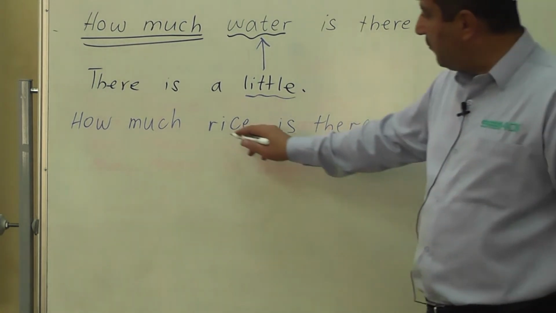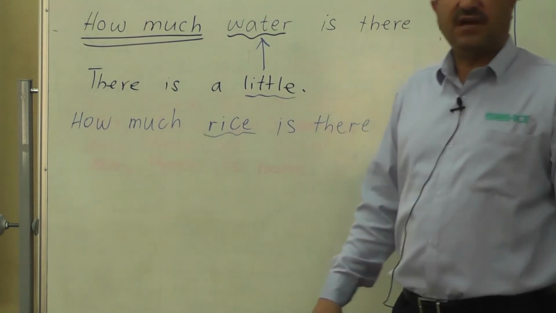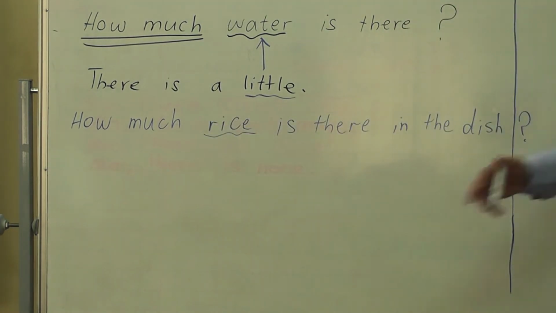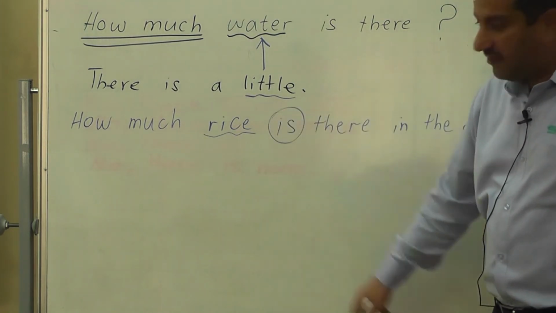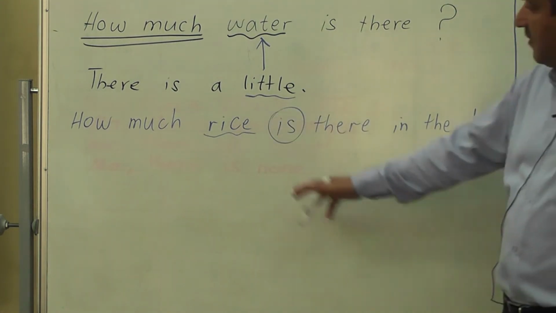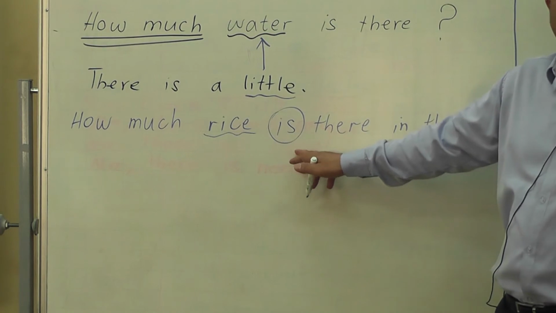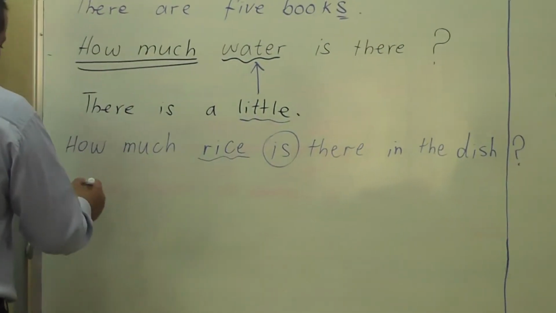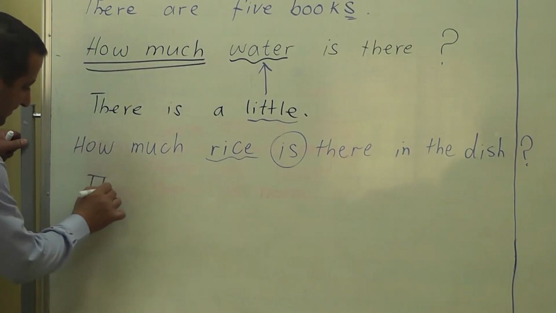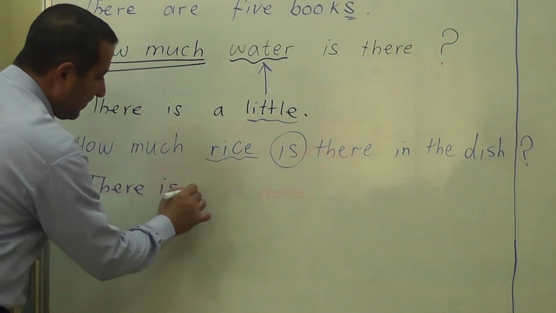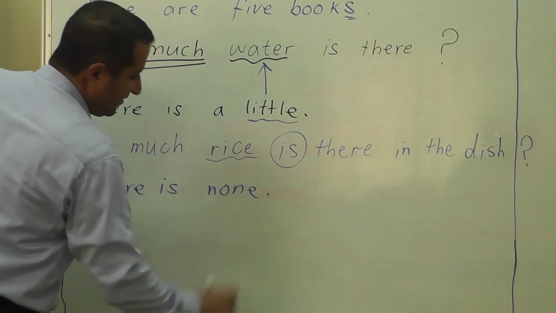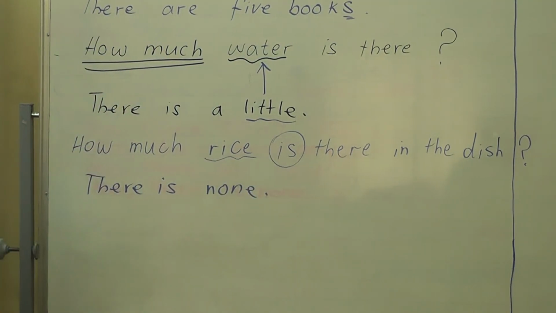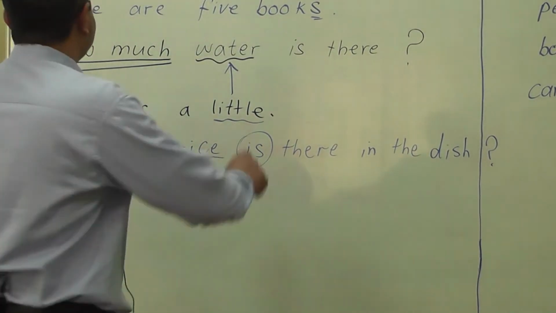Okay. If we look at the word rice, it is uncountable, so we say how much. We don't say how many. And after rice, we use the helping verb is. Yeah, because rice is uncountable, so it takes a singular verb. How much rice is there in the dish? Answer could be there is none. Or you say there is a lot. You can have different answers, of course.